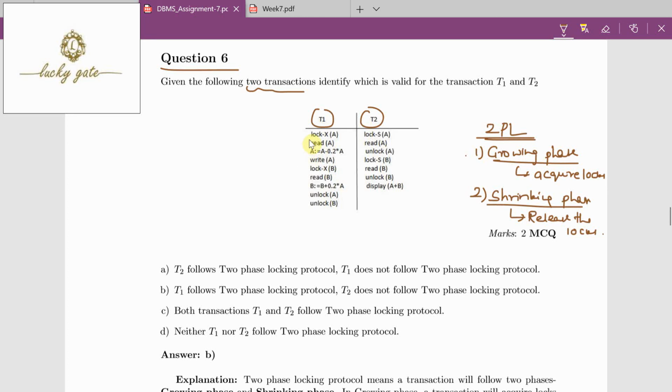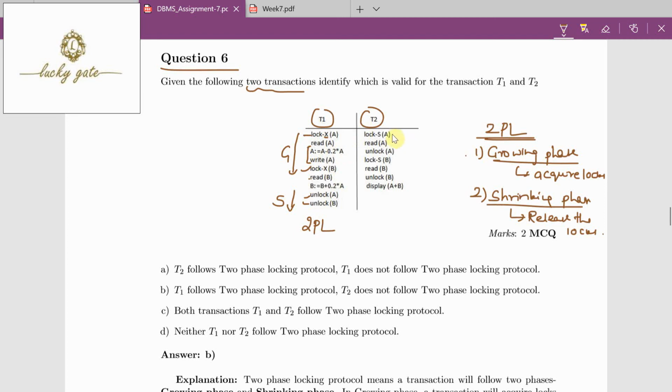Look at transaction 1: lock XA, exclusive lock for read and write operation. Yes, read and write. Lock XB, then read operation, and unlock A, unlock B. This is the growing phase, and during the growing phase no lock is released. These are the shrinking phase, and between the unlocks we don't take any locks. So T1 is following 2PL.